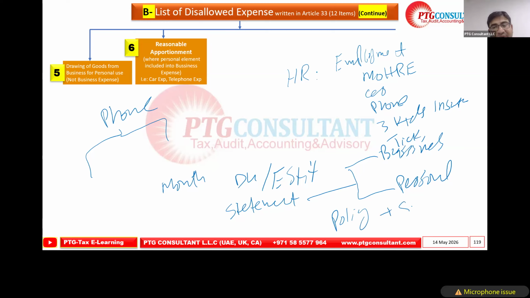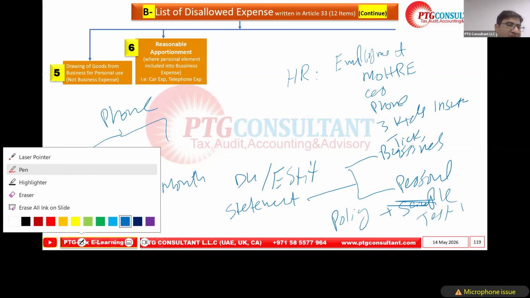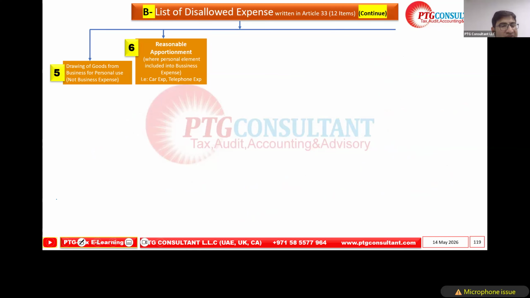Then they will take a sample base, do some testing, and if everything is good, it is good to go. There are many areas; these are the two common examples that we normally use.